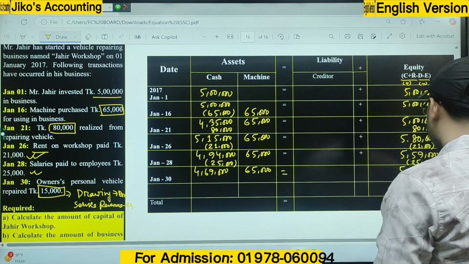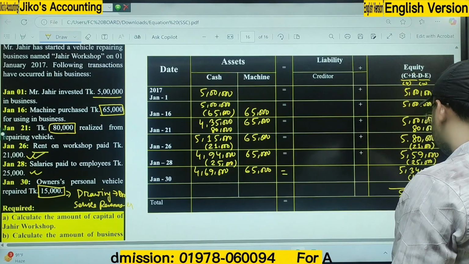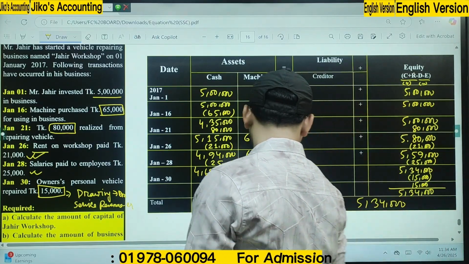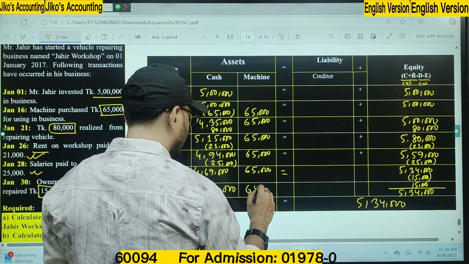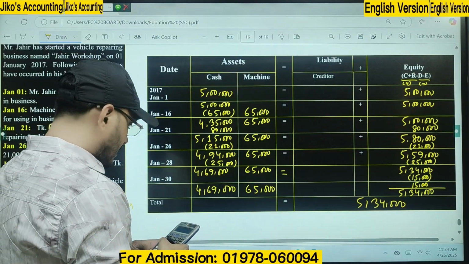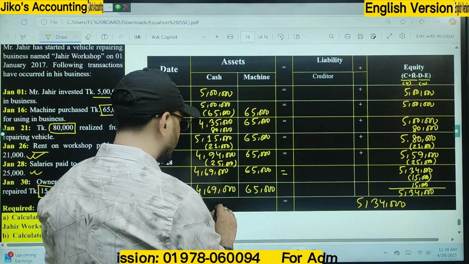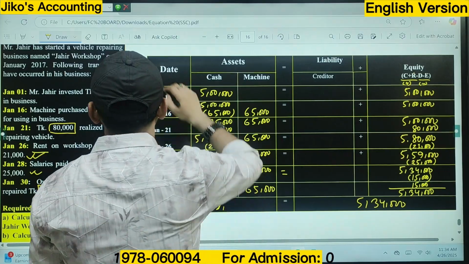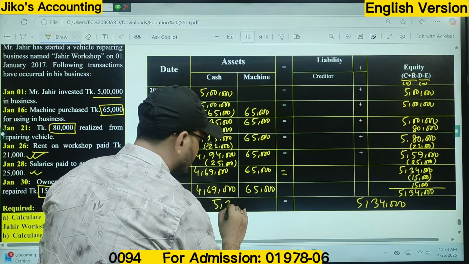So what is the amount here? You can see 5 lakh 34,000. 5 lakh 34,000. You can see here 4 lakh 69,000, 65,000. 5 lakh. Okay, sir. Now what is our total amount here? 5 lakh 34,000.